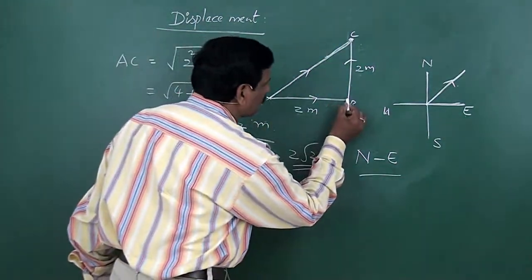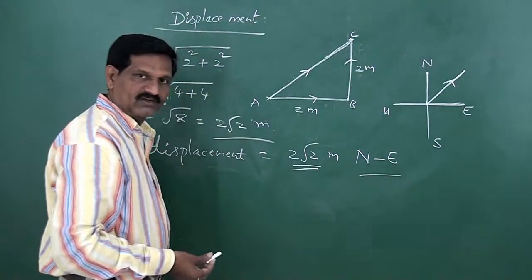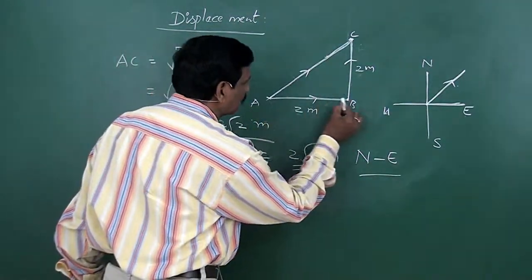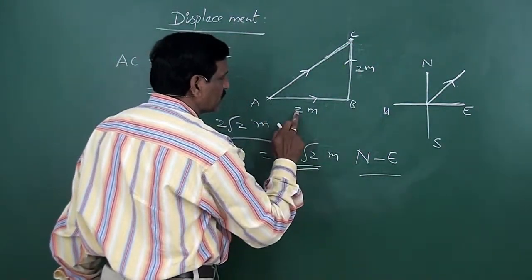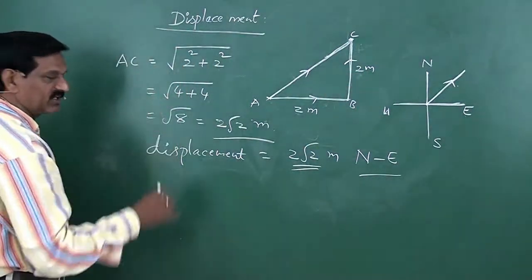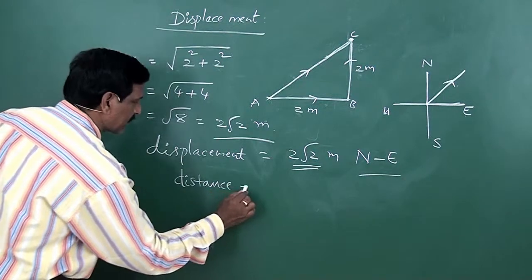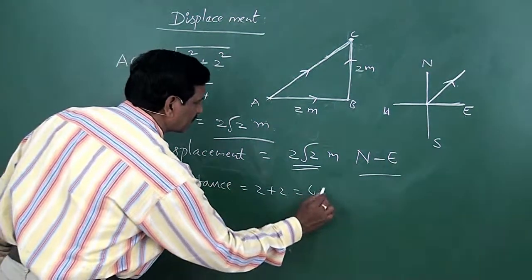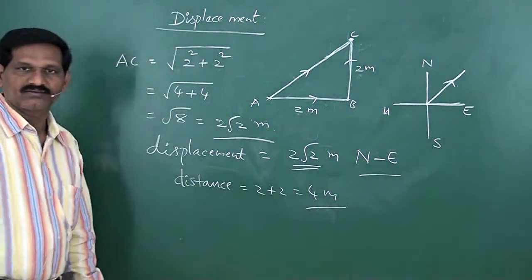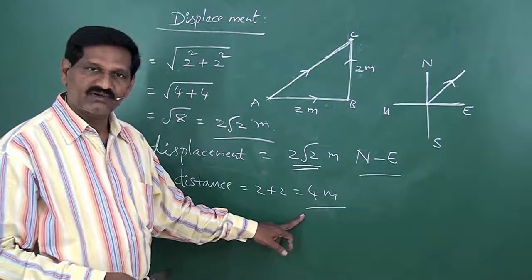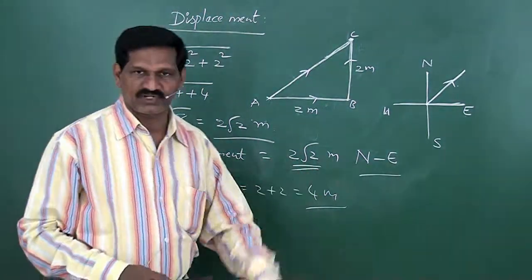This is the actual path followed by the particle. The length of the actual path here is 2 plus 2, that is 4 meter. So in this example, distance is 4 meter, displacement is 2 root 2 meter.